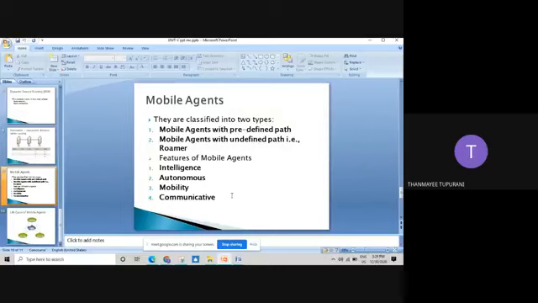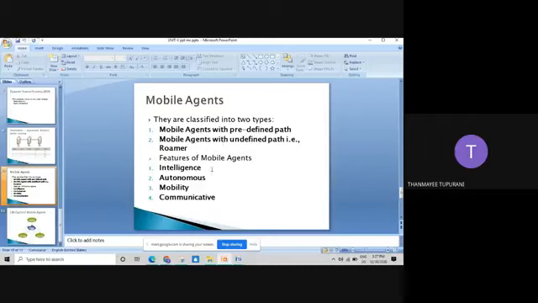So what do we mean by mobile agent? How is it going to work, and what are the advantages of a mobile agent? If any failure has occurred, it is not going to disconnect. It directly sends the previous data to the next node. This is the main advantage of your mobile agent, and they are classified into two types: predefined and undefined. Predefined means the same path, 1 to 2, 2 to 3, up till 5. If we go for an undefined path, we select it the same as the previous one.